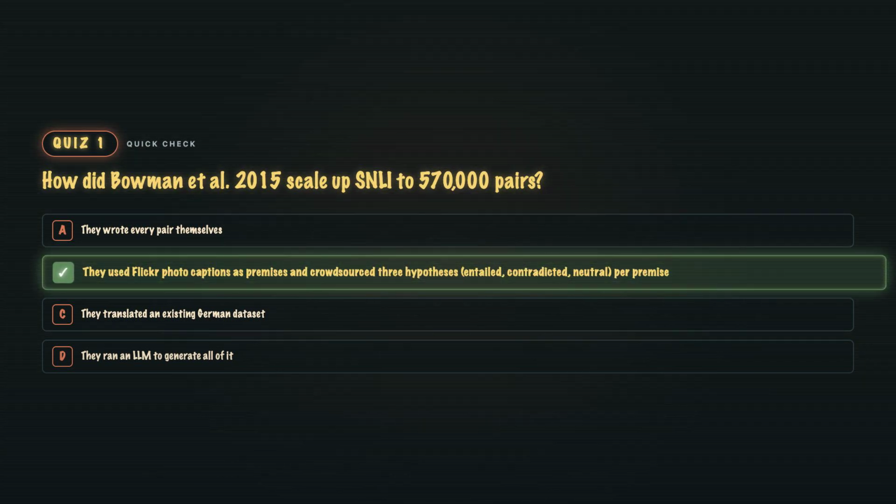B. A very clean trick. Flickr captions are already free text describing a single scene. Then, three hypotheses per caption from crowd workers, one for each label. Balanced, cheap, big enough to train neural NLI models. That is why SNLI became the anchor benchmark for a decade.